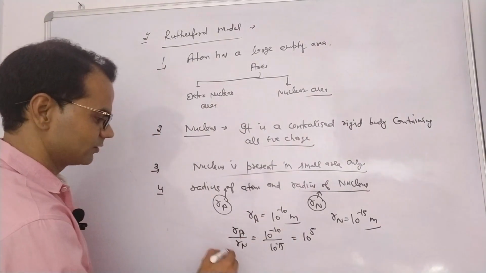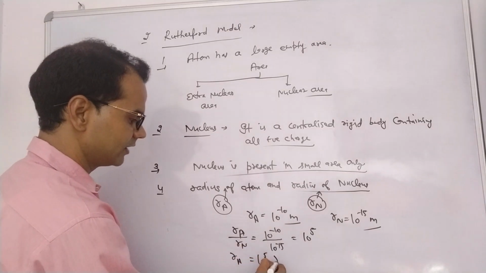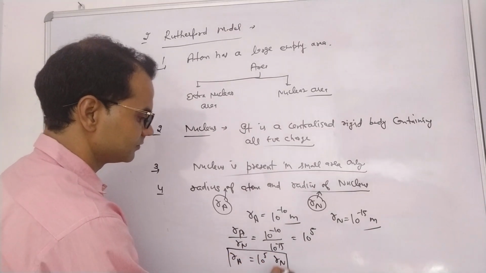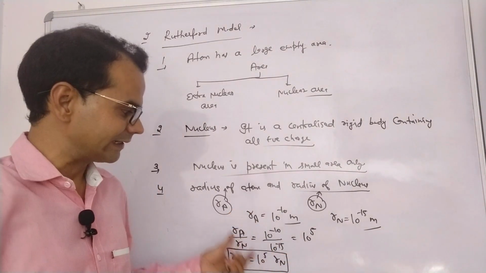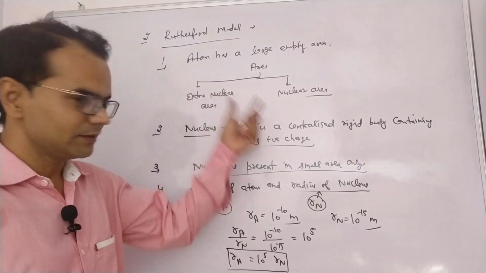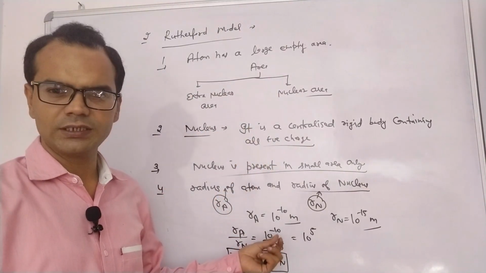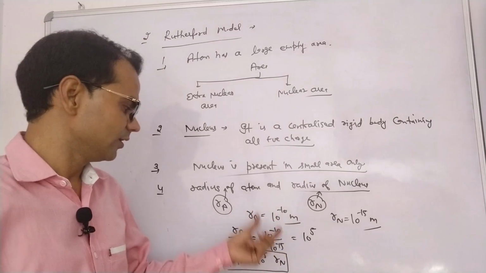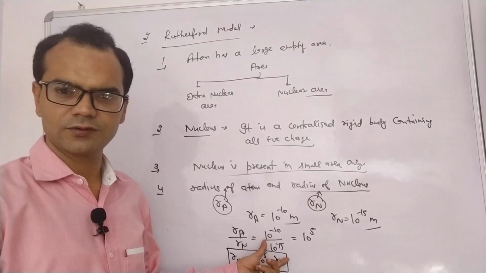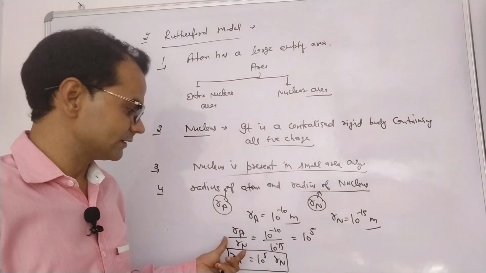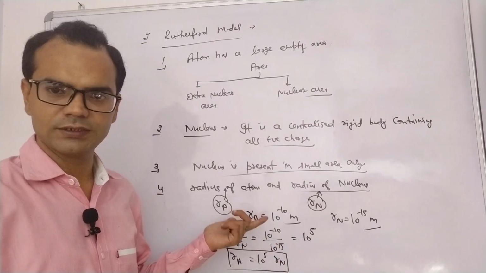So the major conclusion was that the radius of an atom is 10 raised to power 5 times higher than that of a nucleus. You can now clearly understand the atom is a bigger particle and the nucleus is present only in a small area. Why? Because the radius of atom is 10 raised to power 5 times higher than that of the nucleus, meaning 1 lakh times higher.